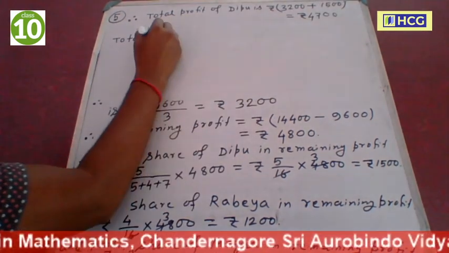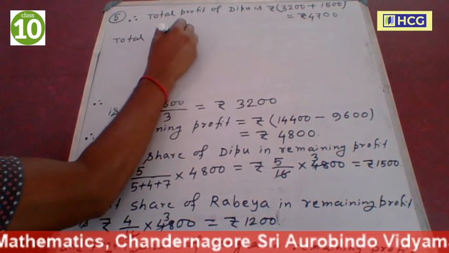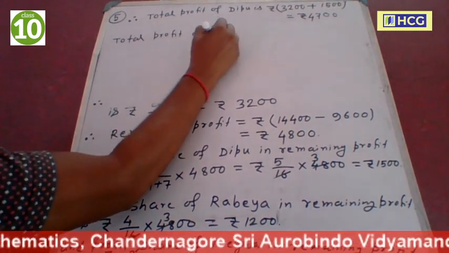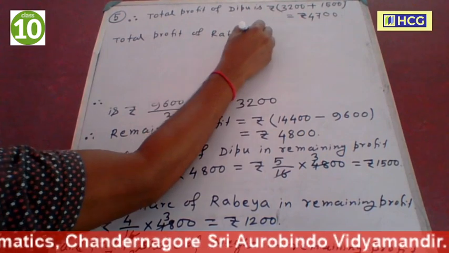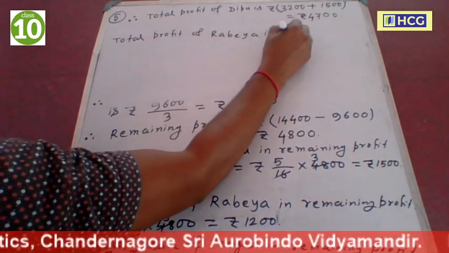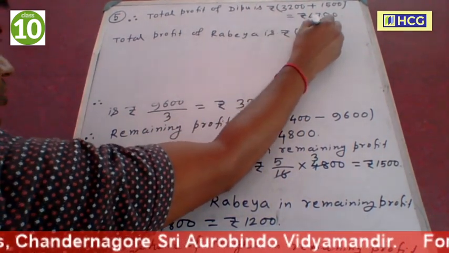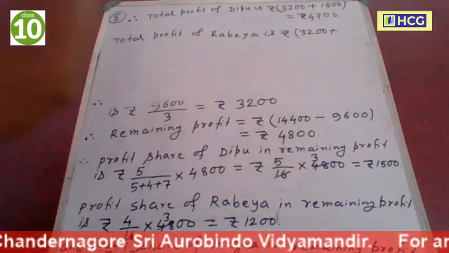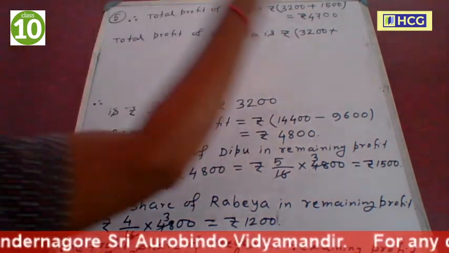Total profit of Rabia is rupees 3,200 plus 1,200.